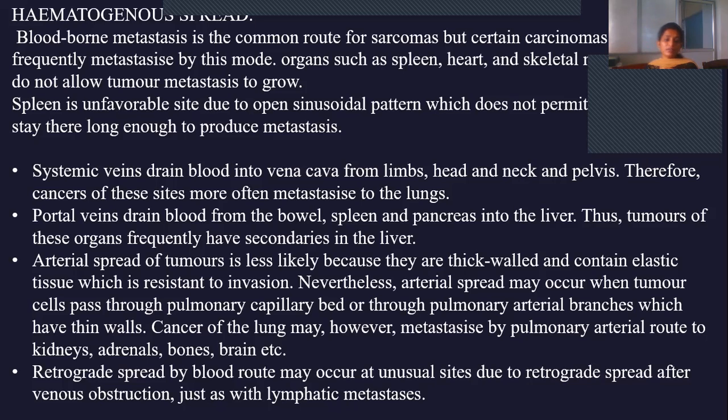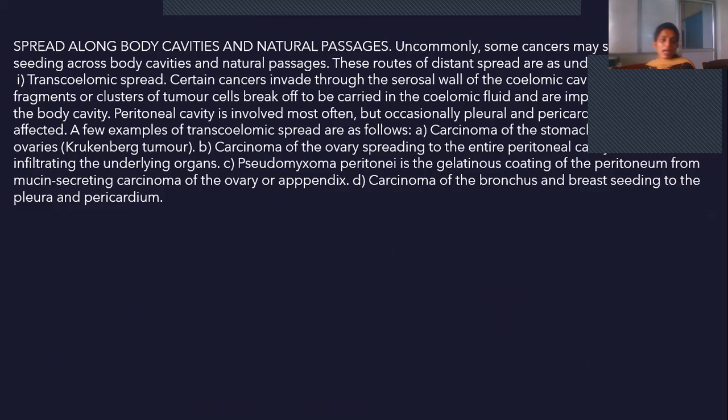And retrograde spread by blood route may occur at unusual sites due to retrograde spread after venous obstruction. Retrograde is when there is obstruction by a tumor, it will make another route, and through that route it will spread. So because of this venous obstruction, just as with lymphatic metastasis. And it also spreads through some body cavities and natural passages. So it takes place in different ways.